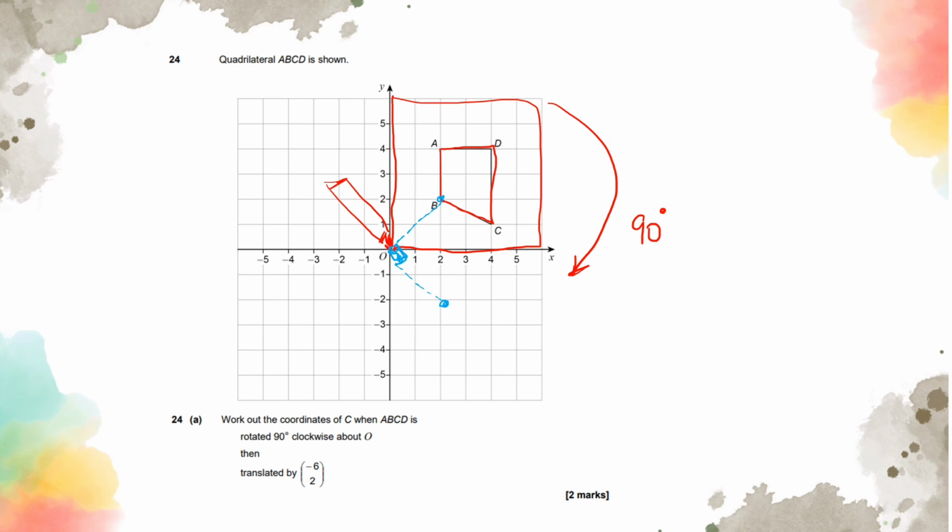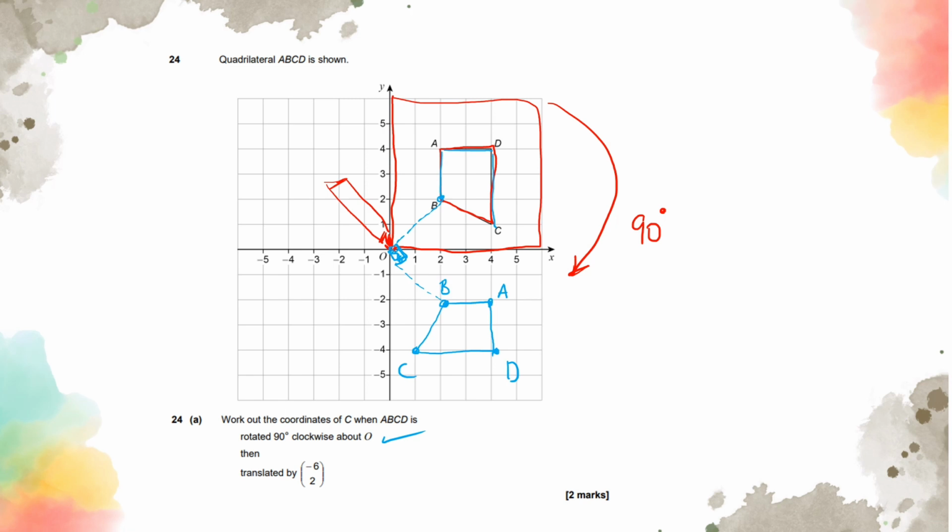So if that point is there, then you're going to have 2 along, because that bit there is 2 along. It's tilted now. This bit here is going to be 2 down. This bit here is going to be 3 along. 1, 2, 3. And that is going to be there. So this is C. This is D. This was B. And this is A. That's the first section done.